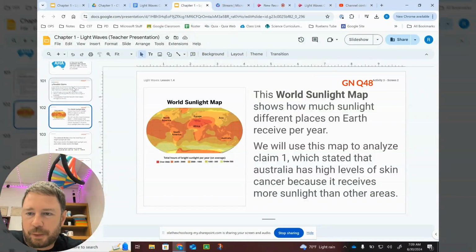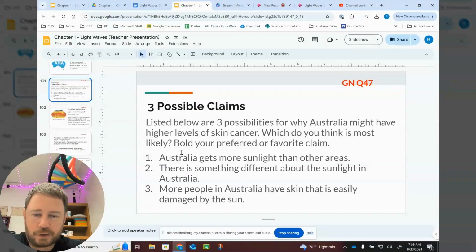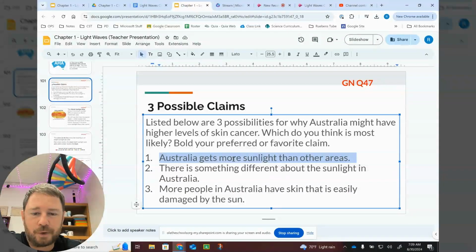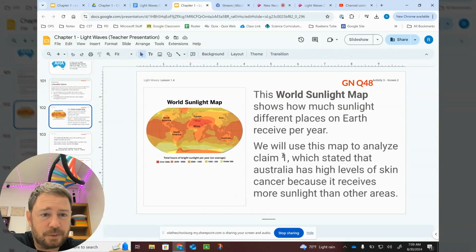Okay, so we just got three possible claims for why Australia has so much skin cancer, and we are going to explore this first claim that Australia gets more sunlight than other areas, and that is why it gets lots of skin cancer. So we have some new data.